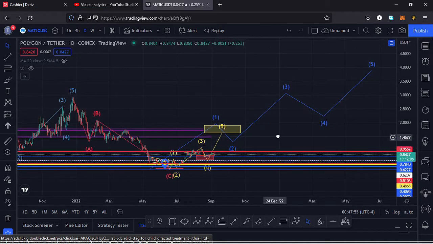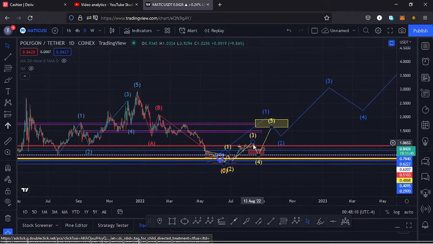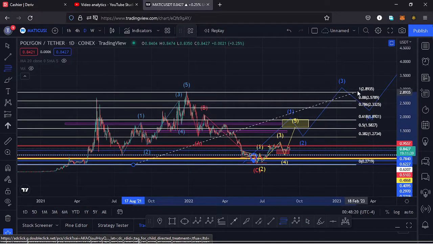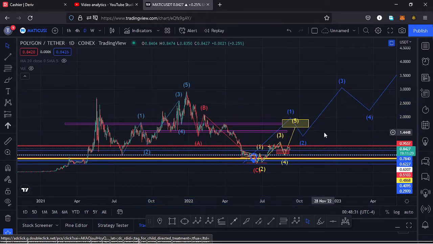But before we get to an all-time high, we first need to see a first wave to the upside of this Elliott wave structure, and I have a target area for that first wave to the upside between the $1.95 mark and the $1.62 mark, and that is within this yellow target area, and that I'm basing it on the Fibonacci's, connecting the low we have down here to the all-time high. That gives me the minimum target area for that first wave between the fib level 0.618 and the fib level 0.5, which is the minimum that I expect that first wave to the upside to do.